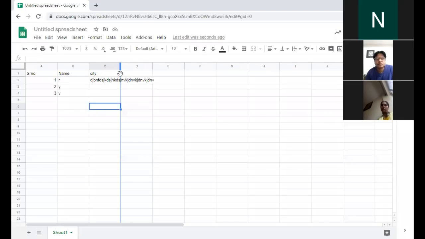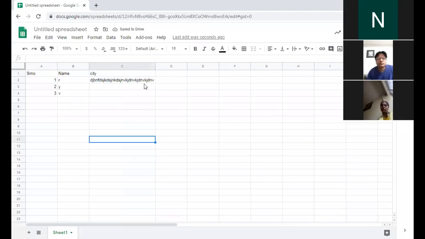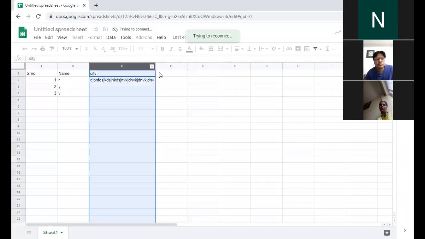Just a minute, it got hanged because of the network. See, you can see the cell is increased, it is resized as per the content that you have entered in that particular cell. But if you don't want to make it bigger, or if you don't want to resize it, if you want to fit the content in the given row only, then you can wrap the text in it. Now for wrapping the text, you have one option.